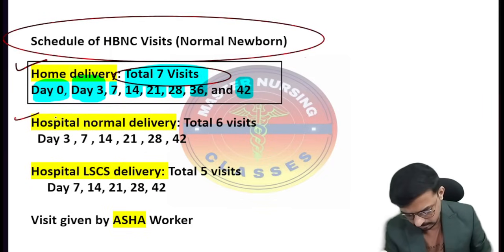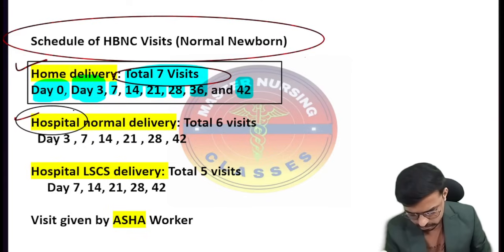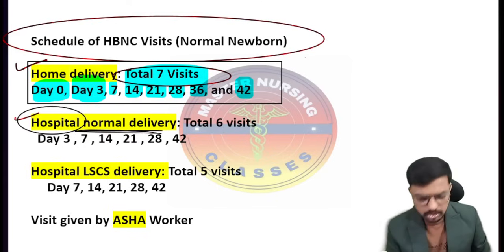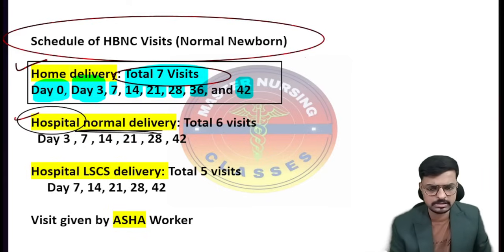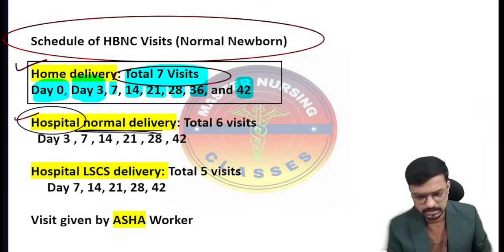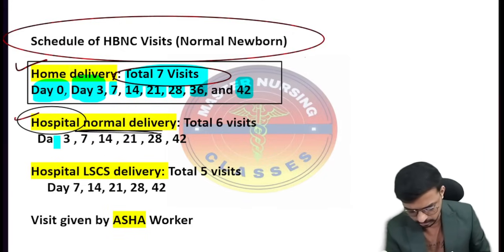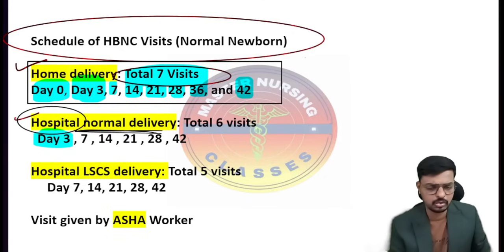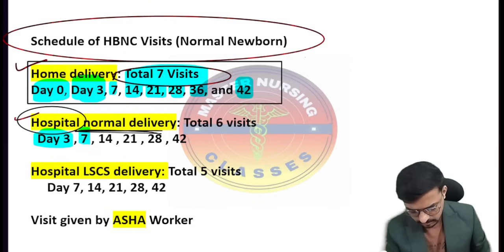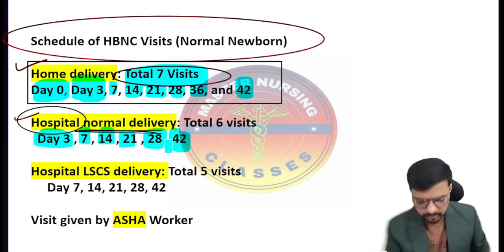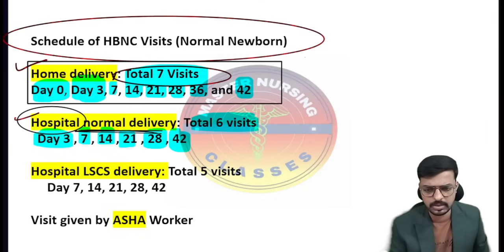Right. The next one, a hospital delivery. If she underwent a normal vaginal delivery, after the first day or second day they will get discharged. The third day she comes to the home, and on the day she comes home from the hospital, the ASHA should visit the home. So day 3, 7, 14, 21, 28, and 42. So a total of 6 visits should be done by the ASHA worker here. Okay, so that's very important.